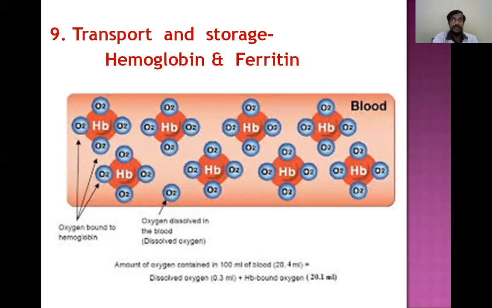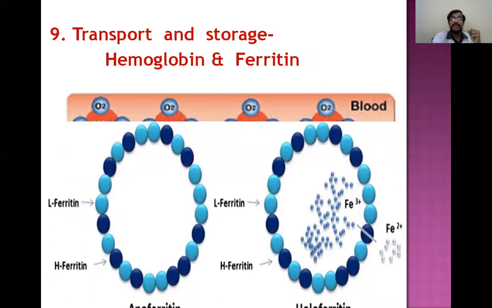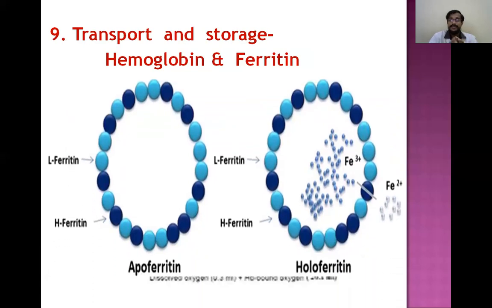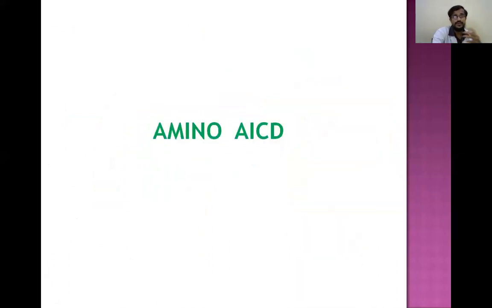That's why hemoglobin is a protein which helps in transport. Similarly, ferritin is also a protein which helps in the storage of iron. Without iron, ferritin is known as apoferritin, and with iron it is known as holoferritin. So the function of ferritin is storage of iron. These are the important functions of the proteins.